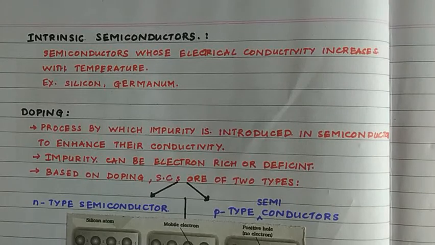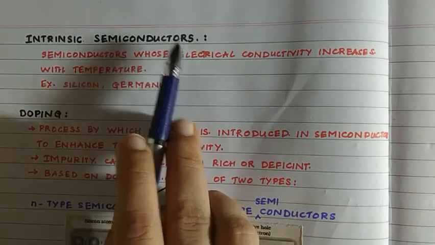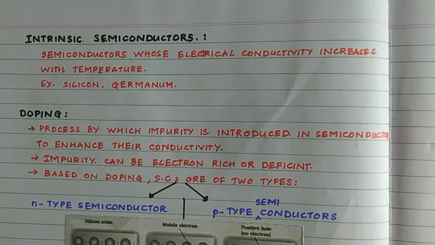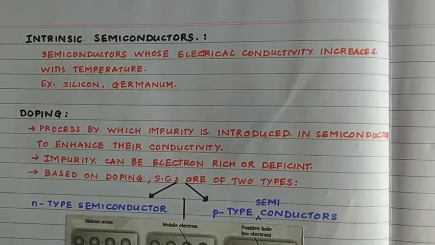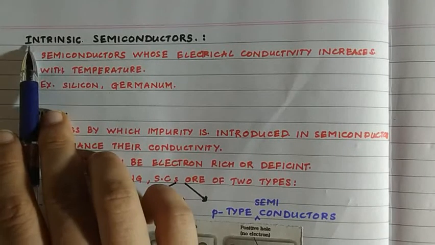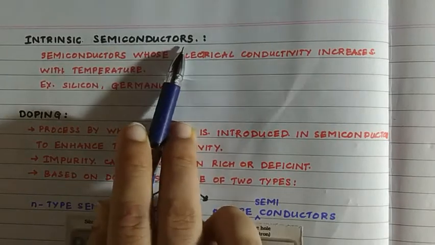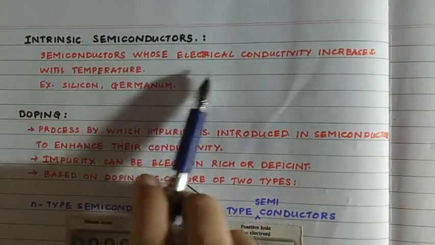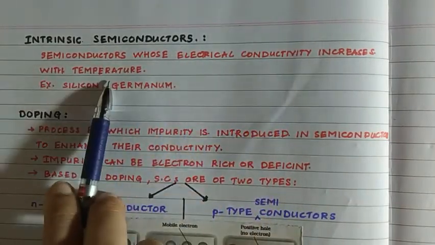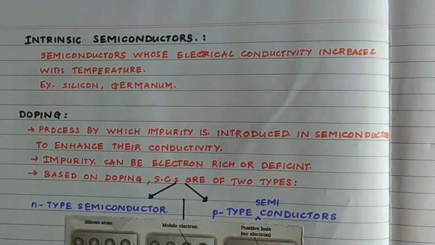So the electrical conductivity of semiconductors increases with increase in temperature. Why? Because more electrons can jump from valence band to the conduction band. Such types of conductors are called intrinsic semiconductors. The semiconductors whose electrical conductivity increases with temperature are called intrinsic semiconductors.